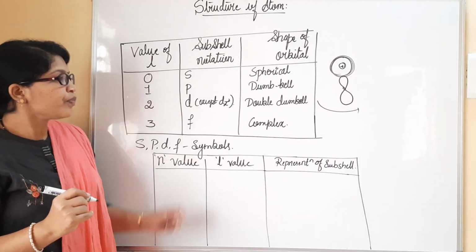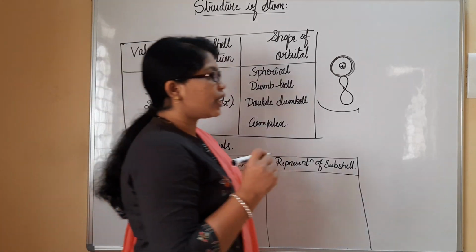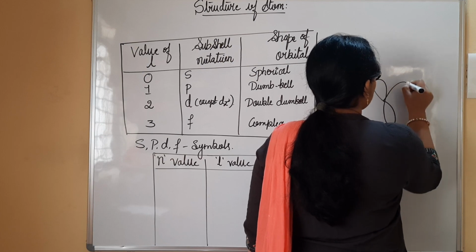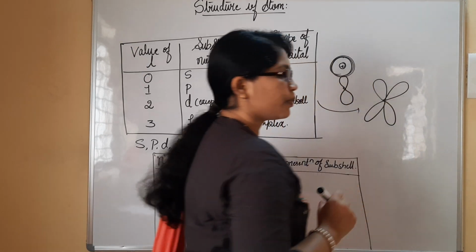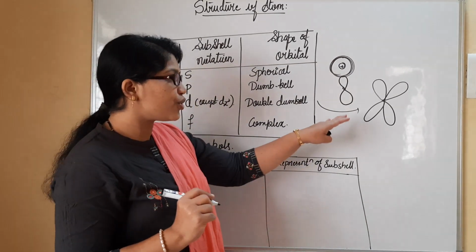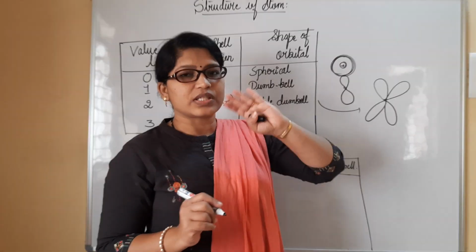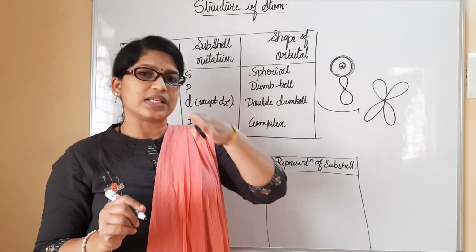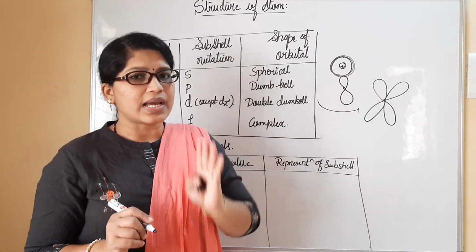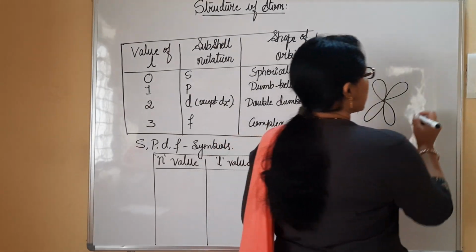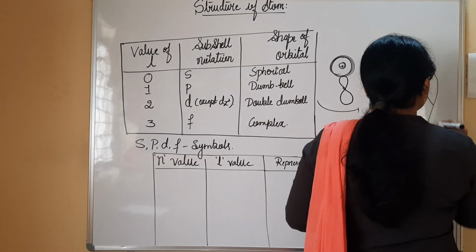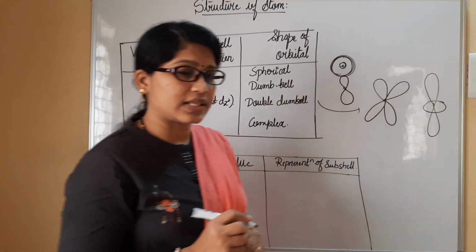Likewise, the d orbital will be obtained for the value 2. When you consider 2, then we are going to obtain the d orbital. The d orbital is always double dumbbell shape, like this. I must mention here one exception, dz square. As I told you, px, py, pz are present along the x-axis, y-axis and z-axis. Similarly, we also have d orbitals present along x, y and z. Now we have to mention the dz square, which is an exception. It will be having a different structure like this.